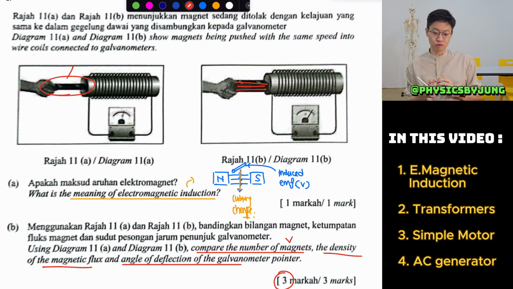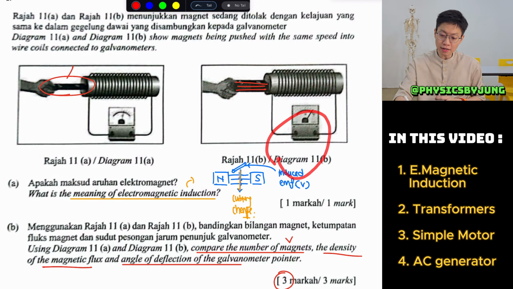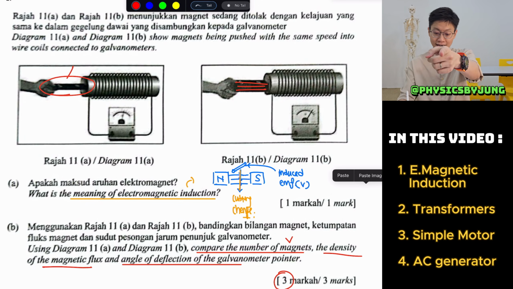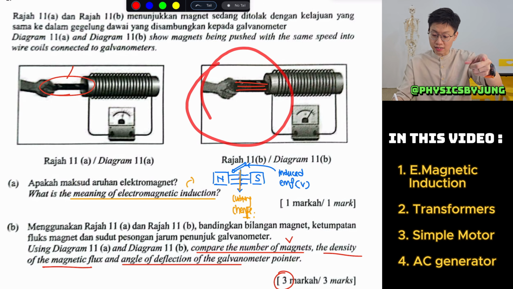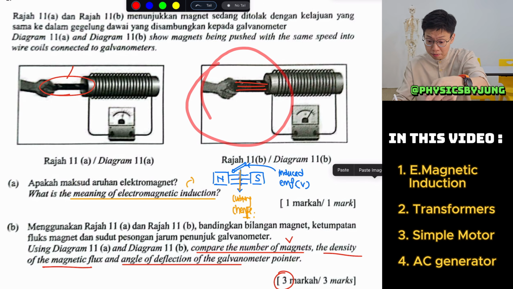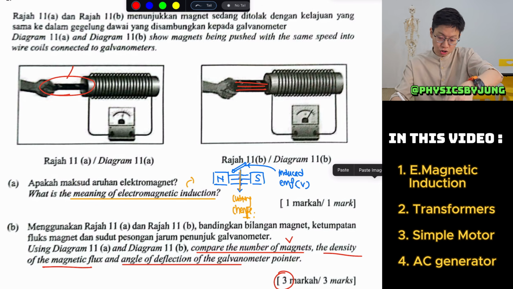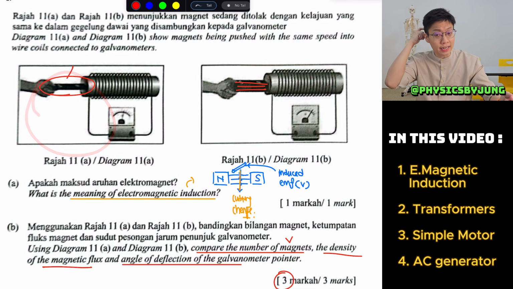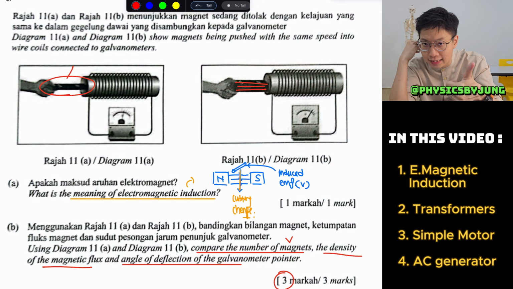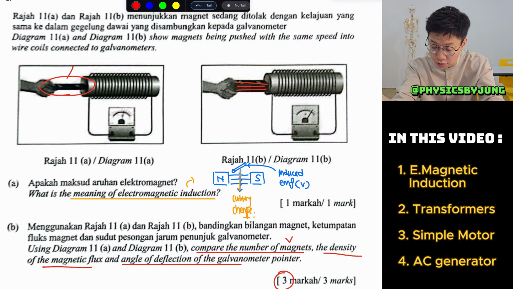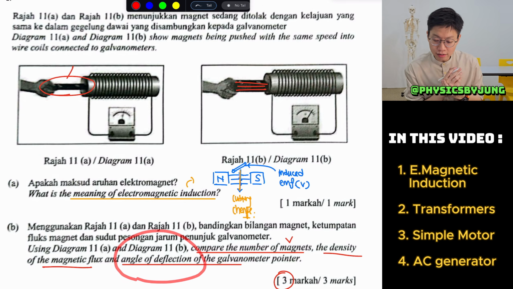So we will just have to say that 11B has more number of magnets than 11A. The density of the magnetic flux in 11B is going to be stronger than 11A. So for density, we will say higher density, or we can say stronger density also can. Then what about the angle of deflection?